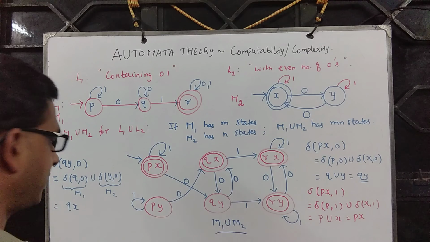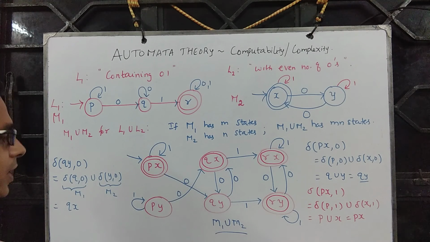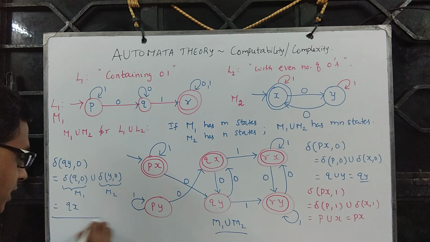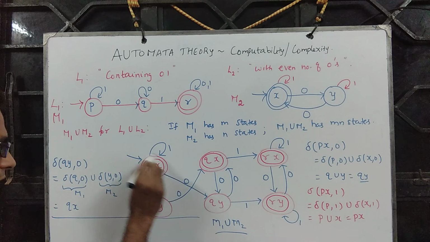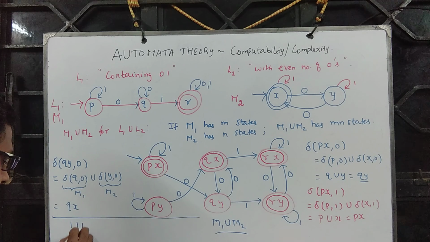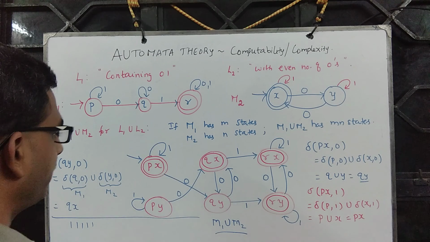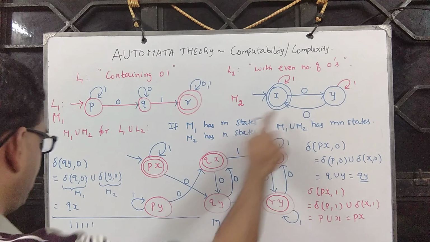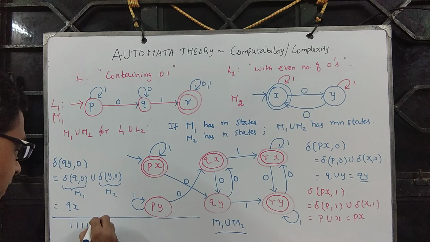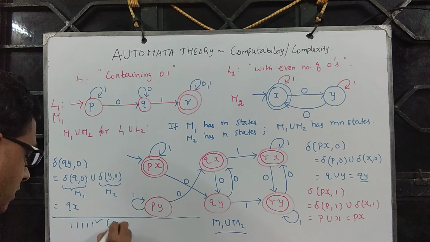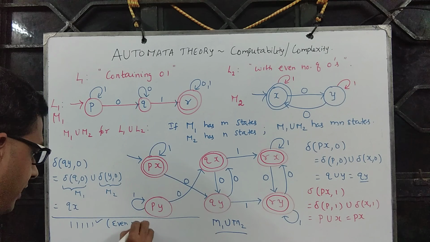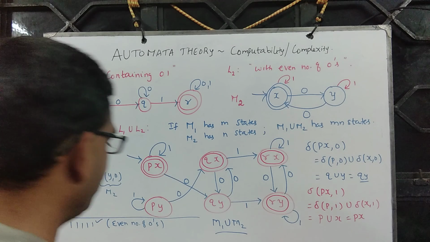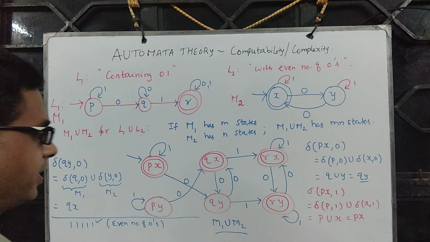Let's look at a couple of examples and see what this can accept. It can simply read any number of ones. Any number of ones respects this property: there is no zero at all, so even number of zeros. So it is a valid string accepted by this automaton, or it belongs to L1 union L2.